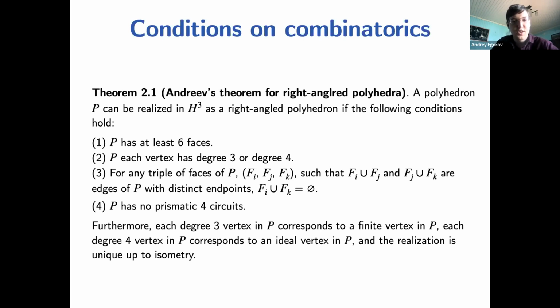In the last condition, P should not have a prismatic 4-circuit. That means that if we have a polyhedron and we consider a closed curve on the boundary of this polyhedron, which separates 2 different faces of this polyhedron, then this curve should intersect at least 5 edges. That's the last condition.